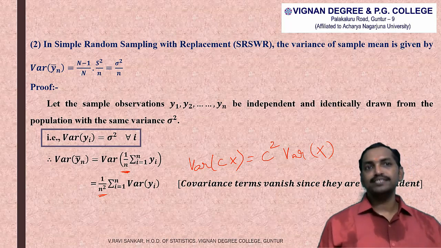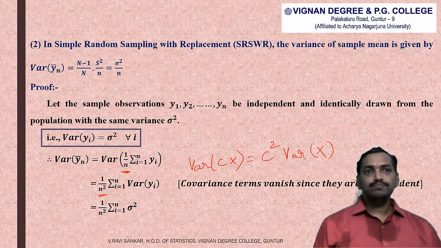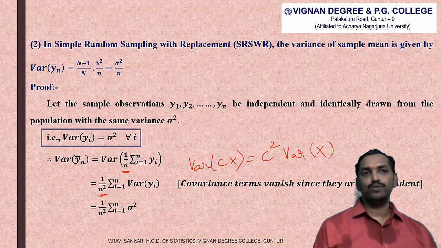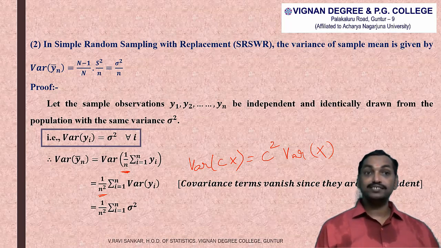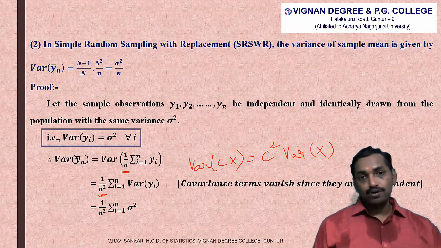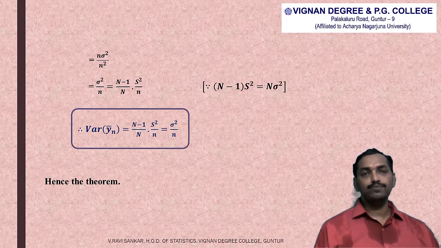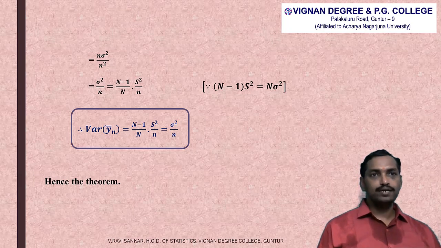So we got 1 by n square into summation variance of yi, which is equal to, already we saw that variance of yi is sigma square. Substitute that in this step, then we get 1 by n square into summation sigma square. And sigma square is also a constant value, so the same constant value is added small n number of times. So that is 1 by n square into n into sigma square, that is n into sigma square divided by n square. One n will get cancelled, so that you will get sigma square by small n.